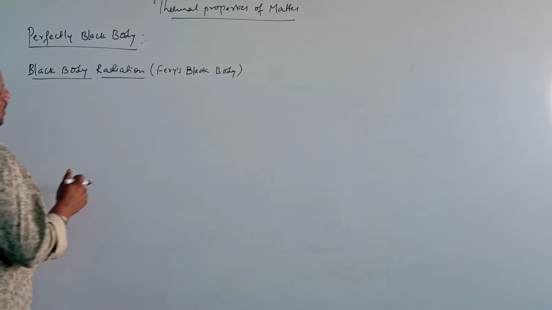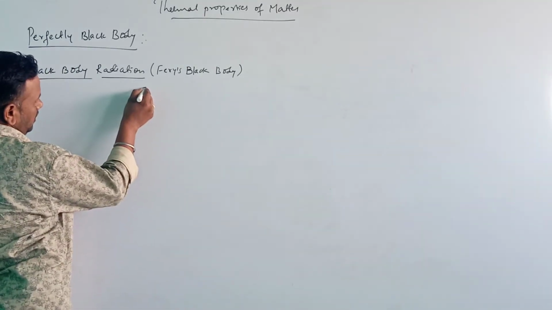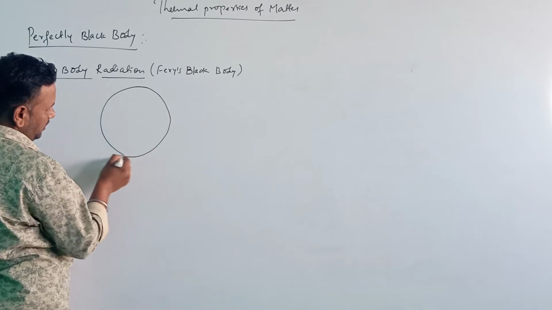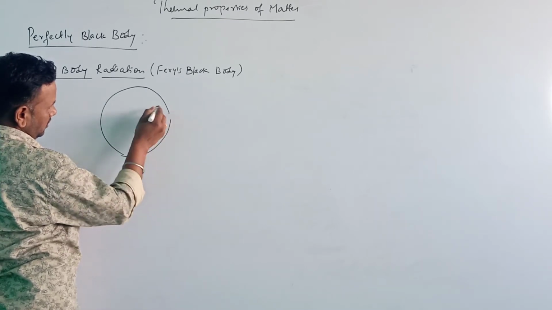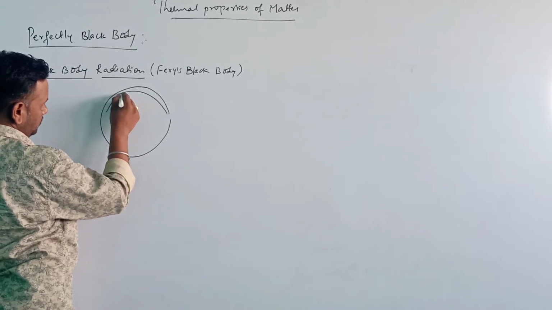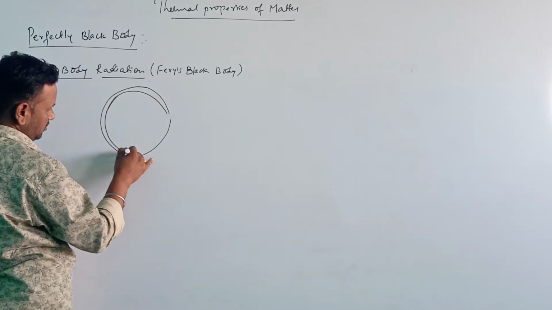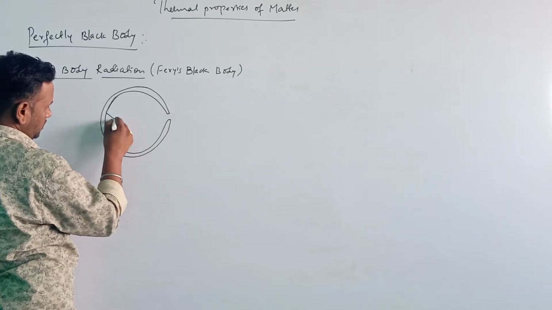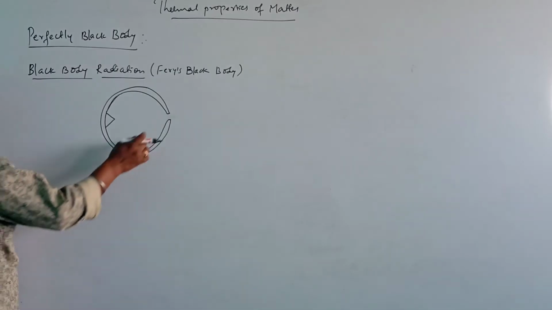Here it is a double hollow sphere, a double walled hollow sphere.